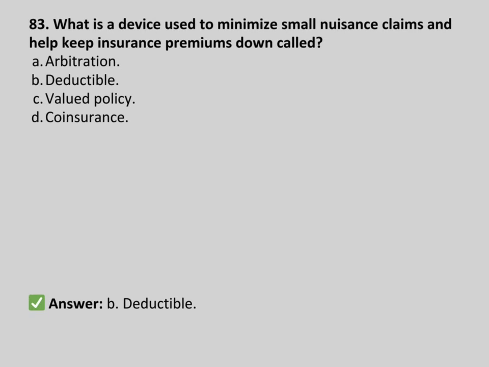What is a device used to minimize small nuisance claims and help keep insurance premiums down called? Arbitration, deductible, valued policy, coinsurance? Answer B. Deductible.